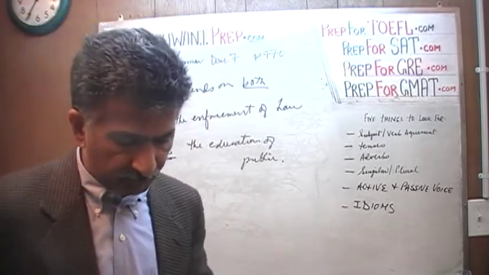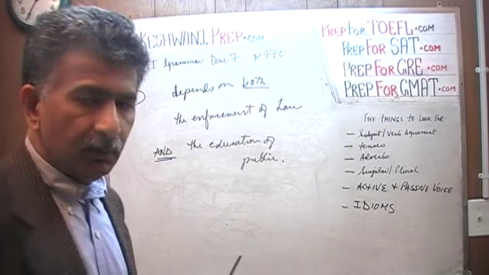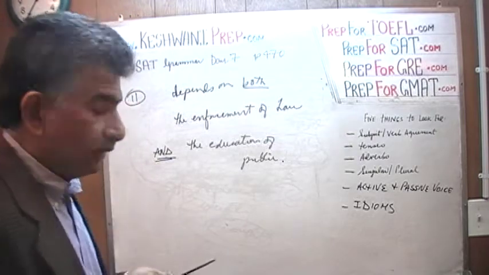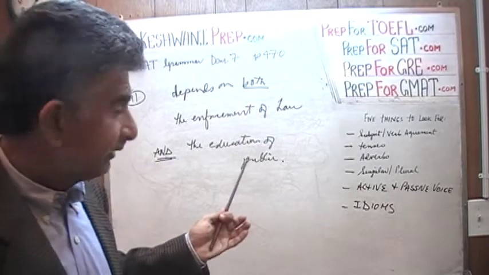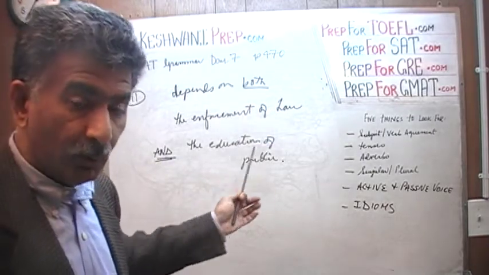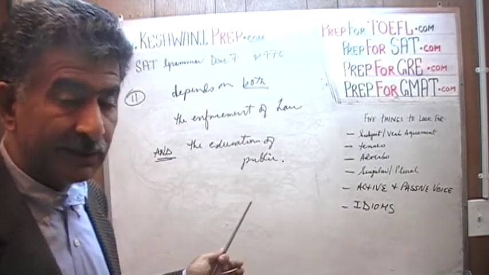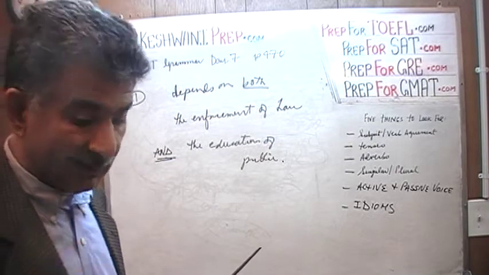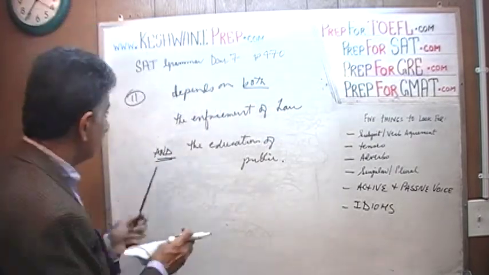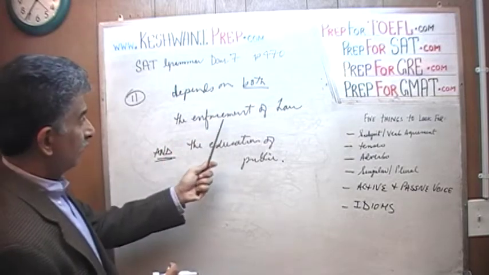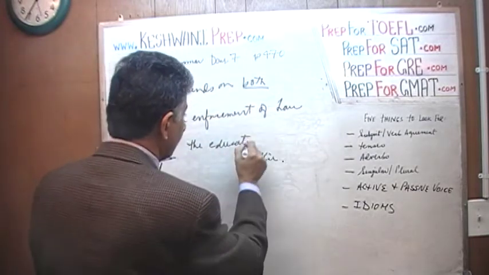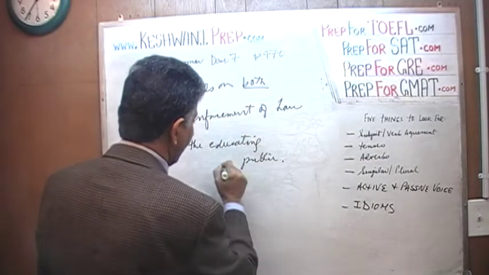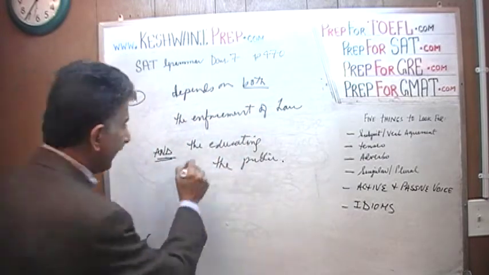The reason I put it on the blackboard is because you will see in a second that there is nothing wrong with it. The reason I put it on the blackboard is to show you that something would have been wrong with it if they had given us something like this. It depends on both the enforcement of law and educating the public. Now then this would have been wrong.